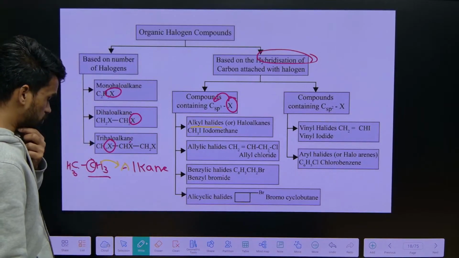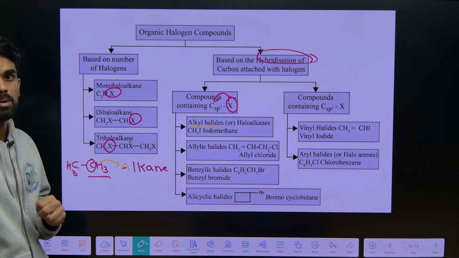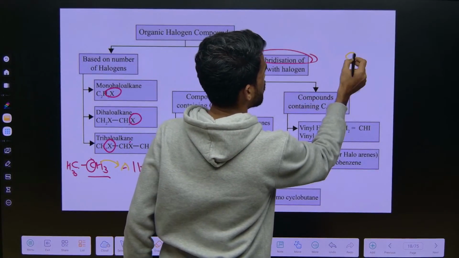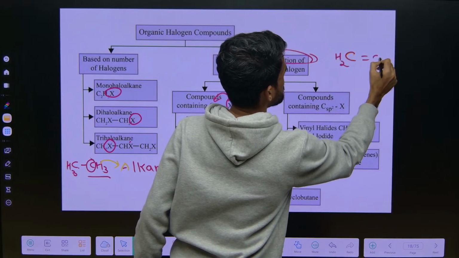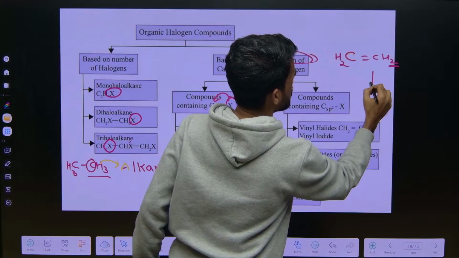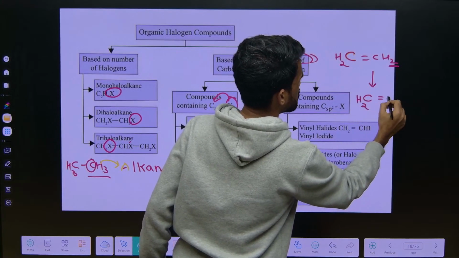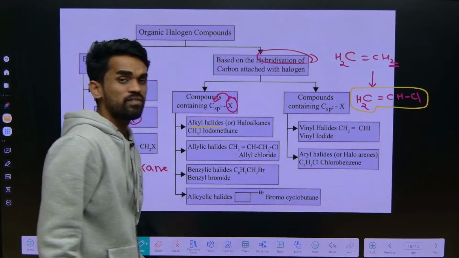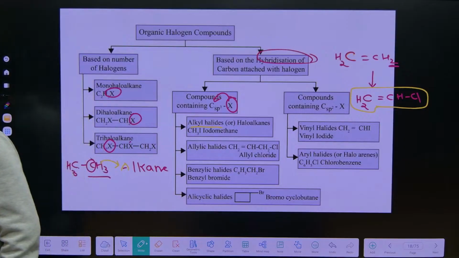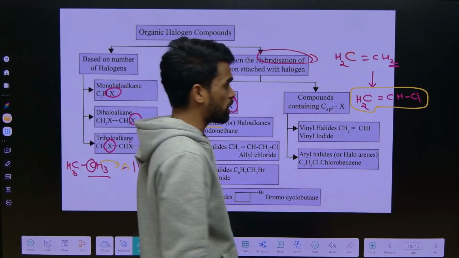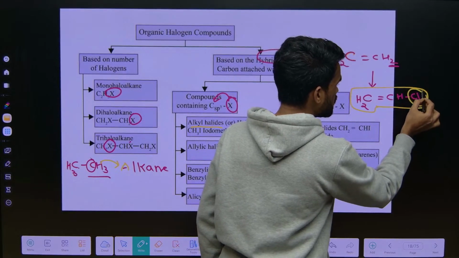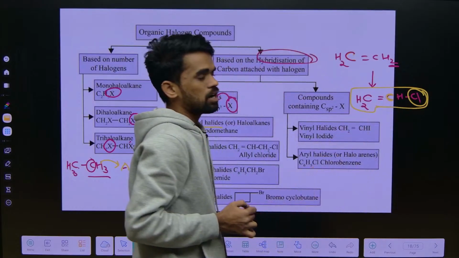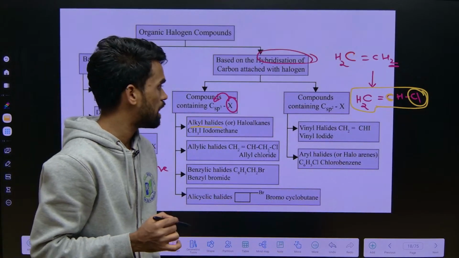Okay. Next, if the carbon is sp2 hybridized, that is nothing but alkenes, right? The simplest alkene we know is CH2=CH2, this is ethene. So if one of the hydrogens here is replaced by one halogen, let us say chlorine, CH2=CHCl, this compound is called a vinyl halide, vinyl chloride. What do we mean by vinyl chloride? Whenever a chlorine atom is directly attached to a carbon which is sp2 hybridized, then you can call that compound vinyl chloride, or a vinyl halide compound.